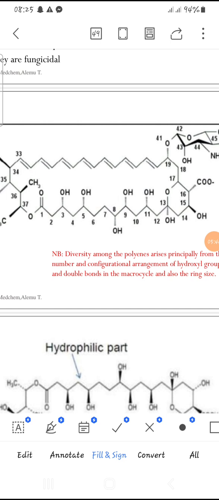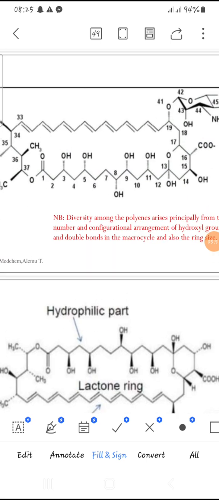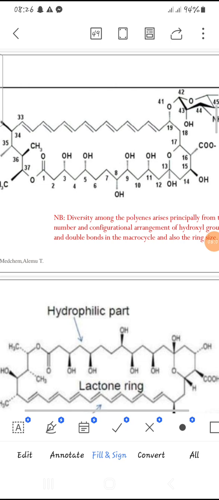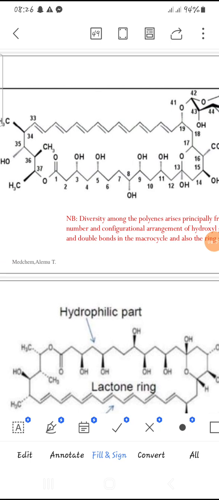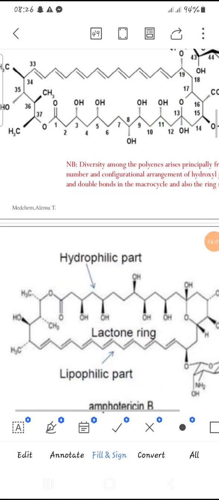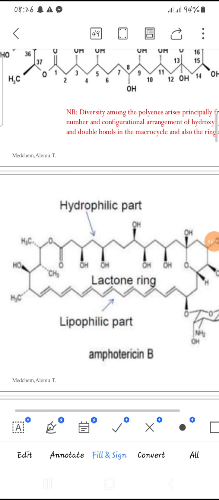Number three, based upon the number of OH groups and double bonds. The other feature that can distinguish polyene antifungal agents is the size of the macrocyclic ring. This is where the diversity of polyene antifungals arises.